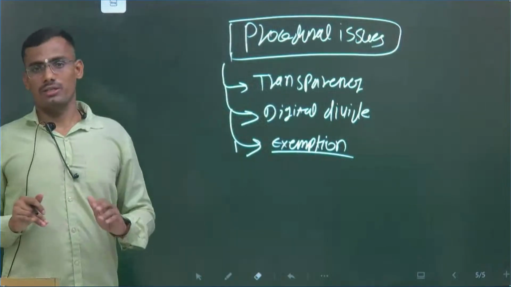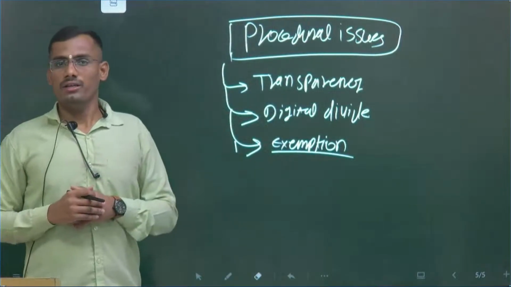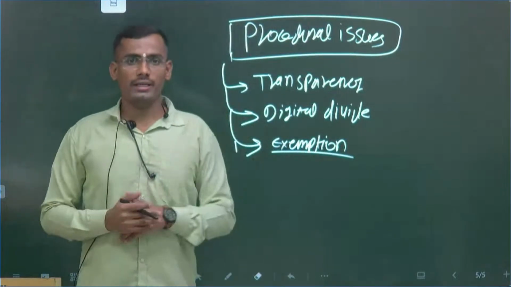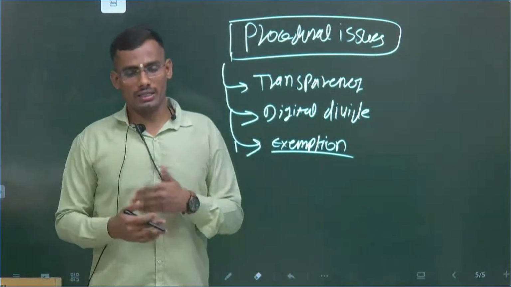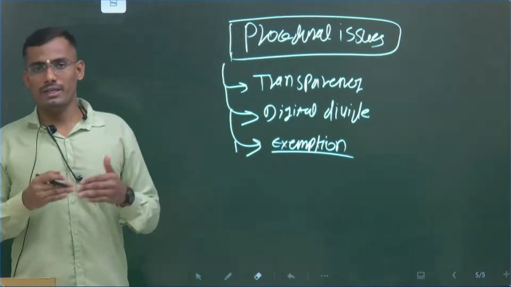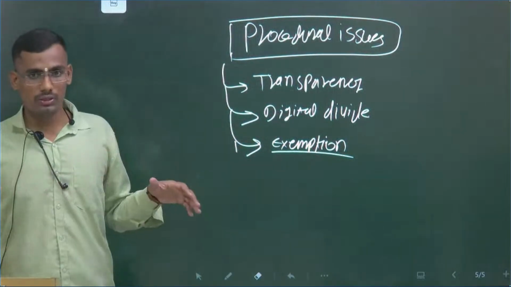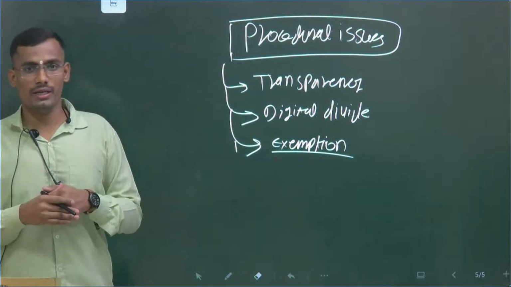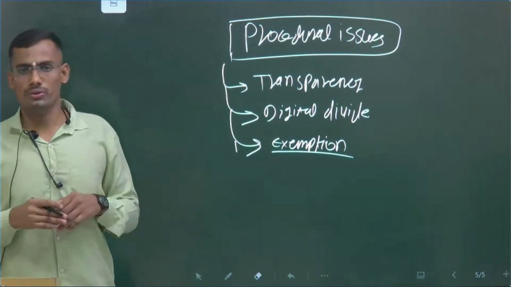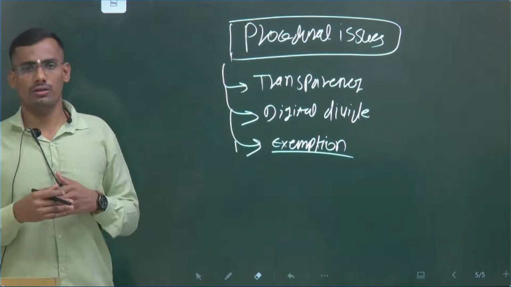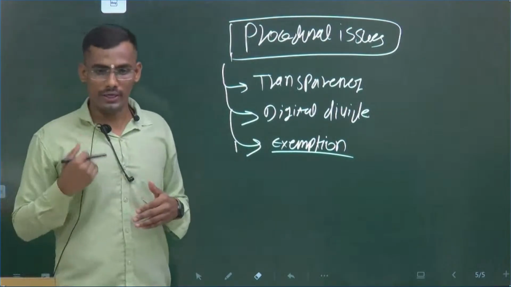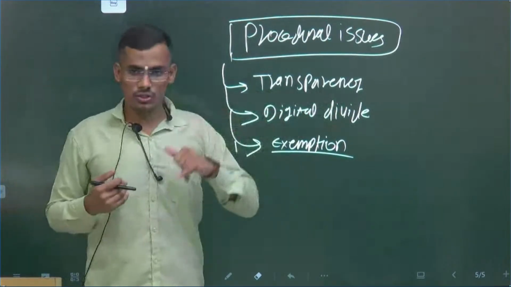First one is transparency. Who is deciding in the meeting? The union government. What decisions they are taking is not in the public domain. Except for the particular forum, they will decide, and even within the procedure, how they are deciding. Sometimes there was an issue, in 2020, regarding the imposition of the levy on COVID drugs. So the transparency issue arises.